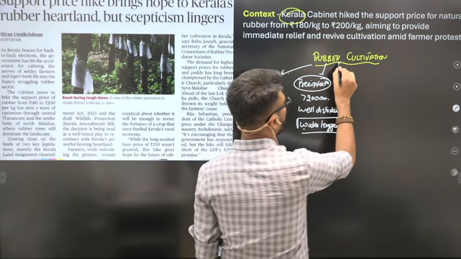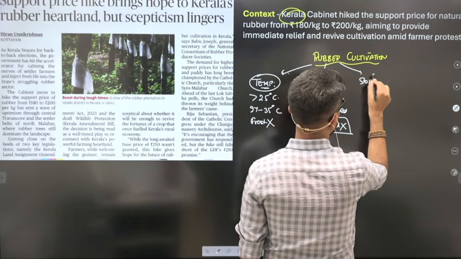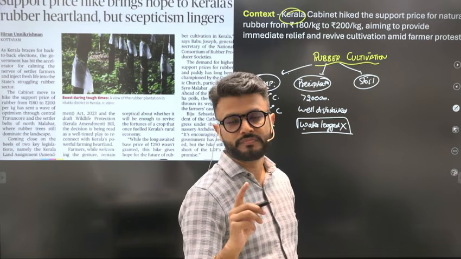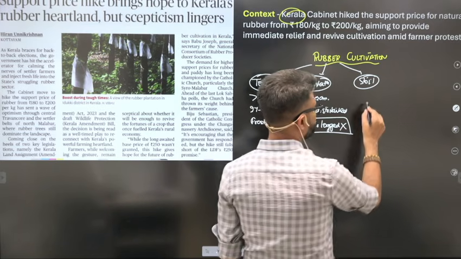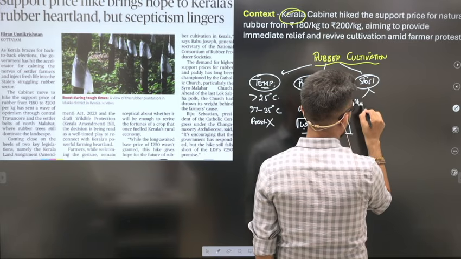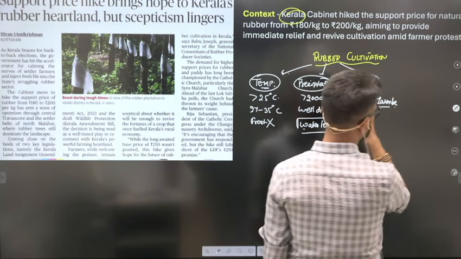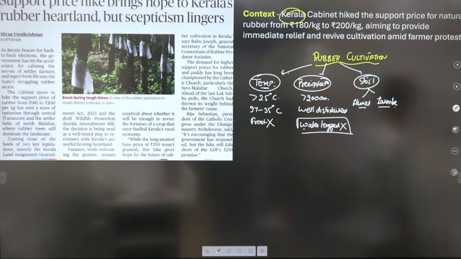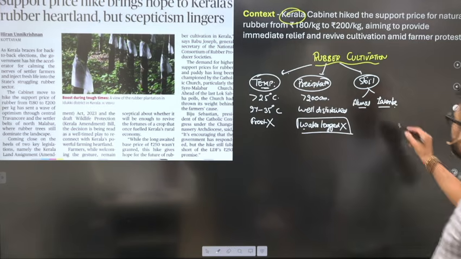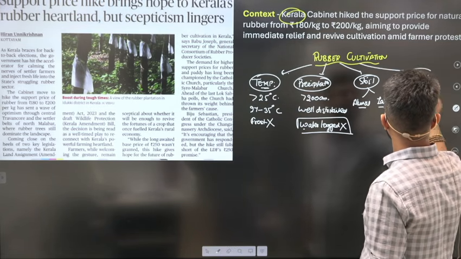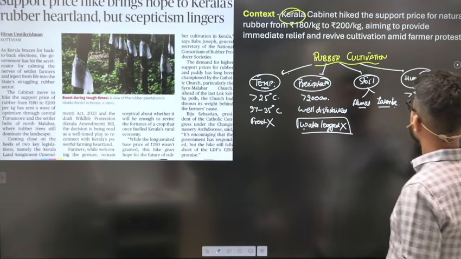In this line, the third important factor which we generally talk about is the soil. It requires thick soil with proper drainage. Alluvial soil as well as laterite soil, in both types of soils this crop can be grown. But the only thing is that the soils have to be well drained. There should not be waterlogged conditions. And the last thing is humidity. It requires high humidity, relative humidity more than 80%.